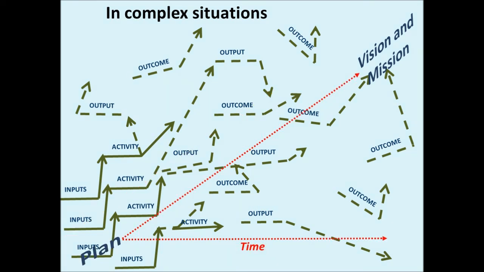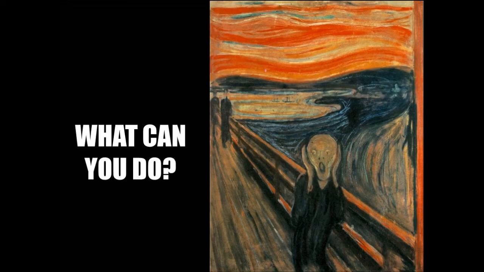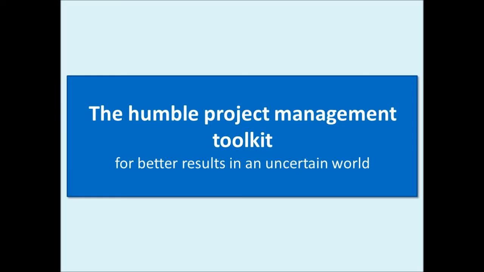So what can you do to manage projects in a world in which cognitive biases and complexity are the norm? You could scream, and I've done so on many occasions, but a more constructive response would be to use the Humble Project Management Toolkit for better results in an uncertain world.